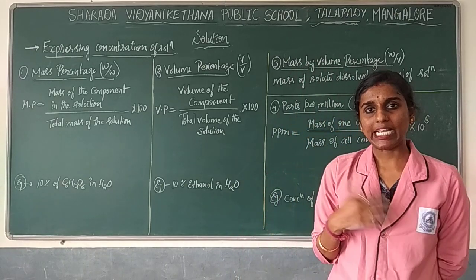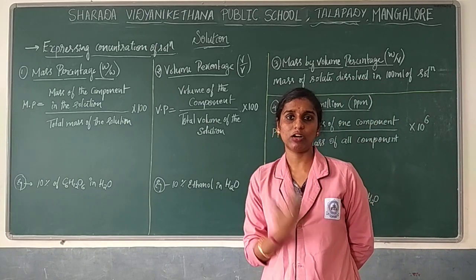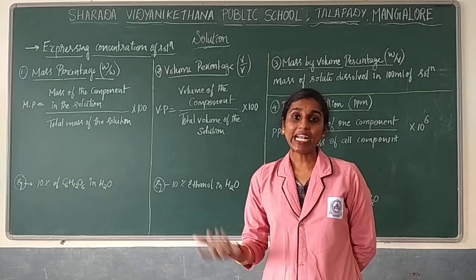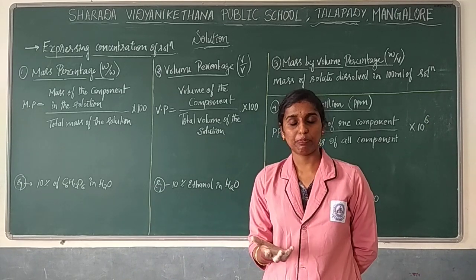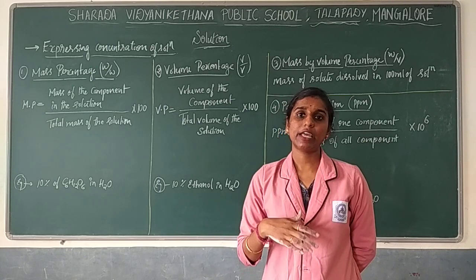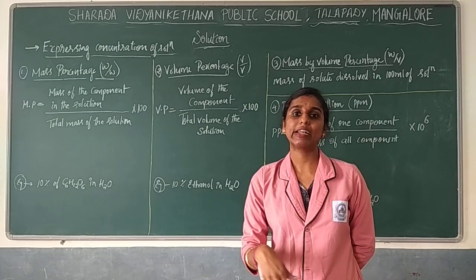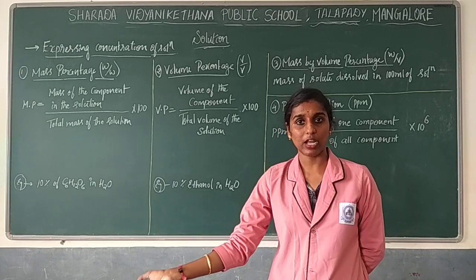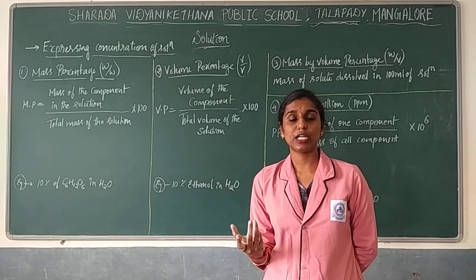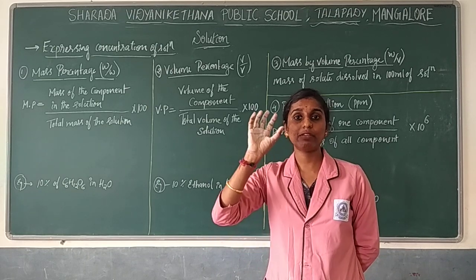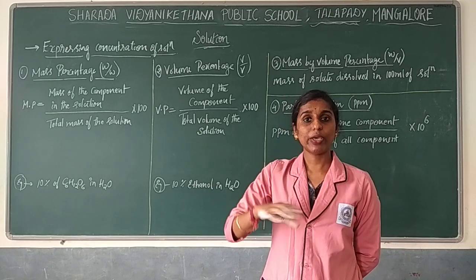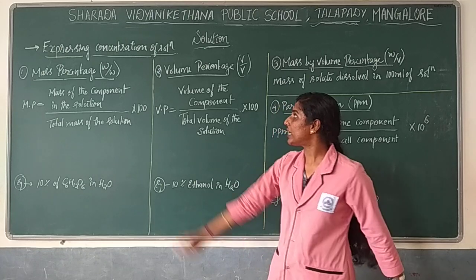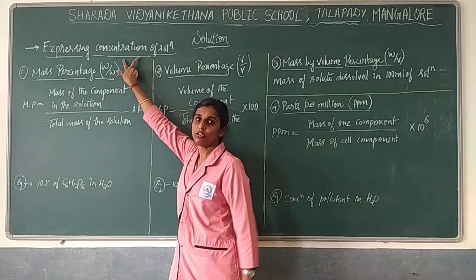Because naturally, when we talk, we won't say the solution is a dilute solution or a concentrated solution, no. We'll say it in terms of percentage. For example, 35% ethylene glycol is used in cars for cooling the engine. Would we say dilute or concentrated? No, we say it only with the 35% of ethylene glycol. How we are going to prepare that 35% ethylene glycol, all those things will be expressed under the topic of concentration of solution.